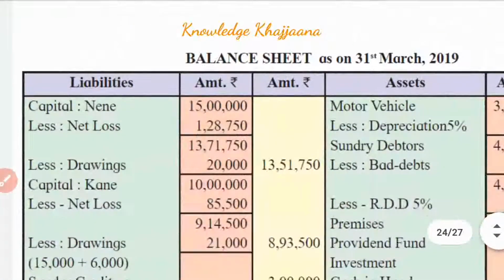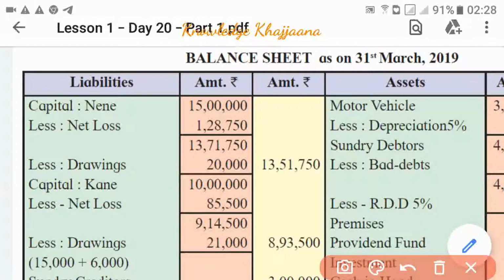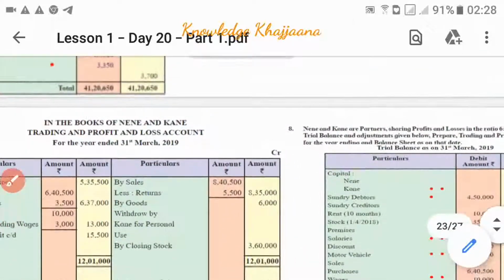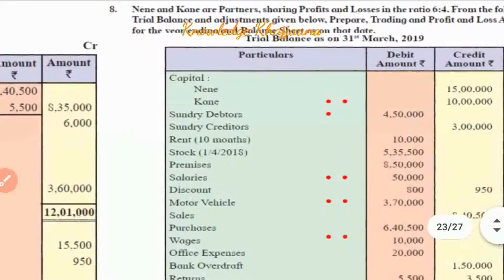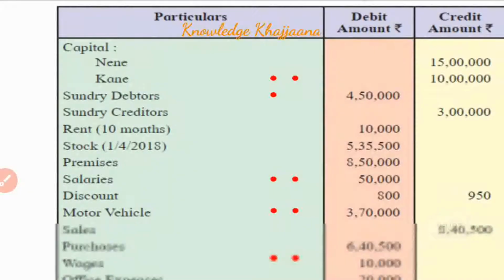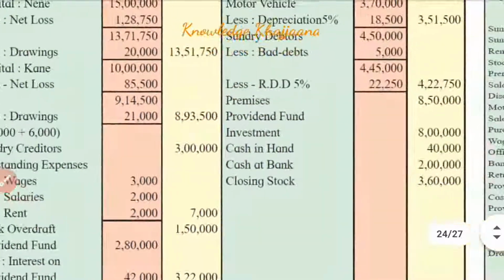This is the balance sheet as on 31st March 2019. Capital of Nene rupees 15 lakh and capital of Kane rupees 10 lakh. So the first item from the trial balance we have recorded. Then sundry debtors, rupees 4 lakh 50,000. Where are sundry debtors recorded? Balance sheet asset side. Sundry debtors.